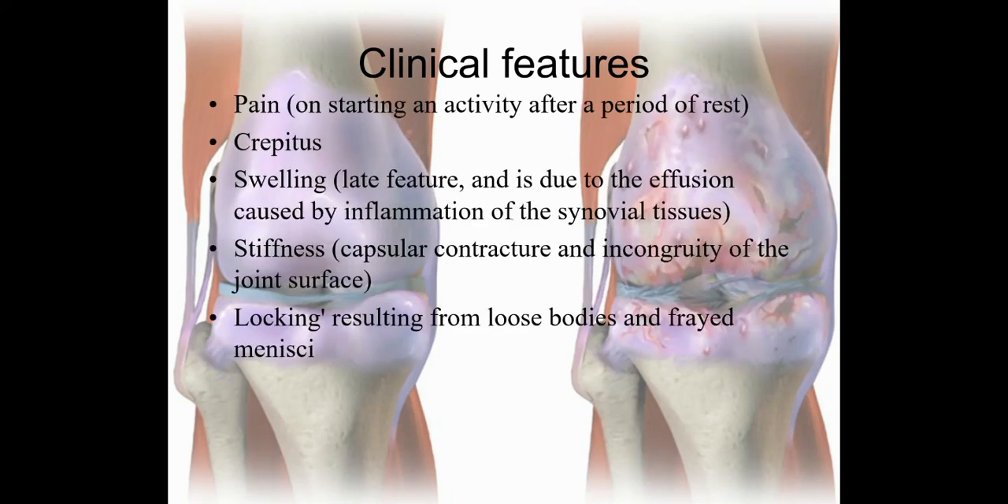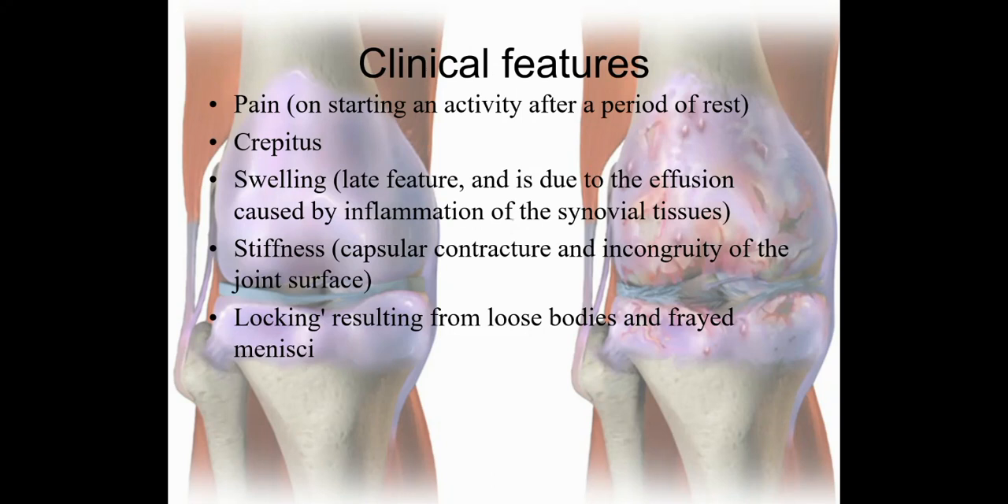So clinical features: first there will be pain on starting an activity and after a period of rest. When patients with osteoarthritic changes start any activity, they will feel the pain, and even after some period of rest, when they want to do the activity again, they will feel the pain. Crepitus can be heard from the joint. Swelling will be there, but swelling is a late feature in OA and is due to effusion caused by inflammation of the synovial tissues.